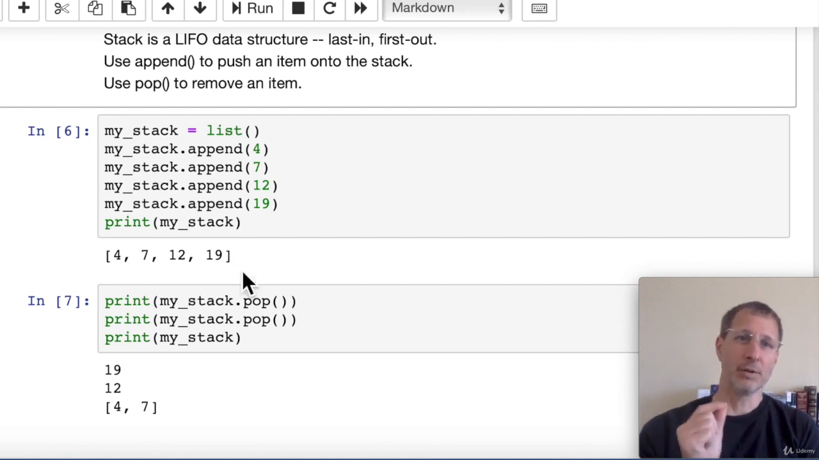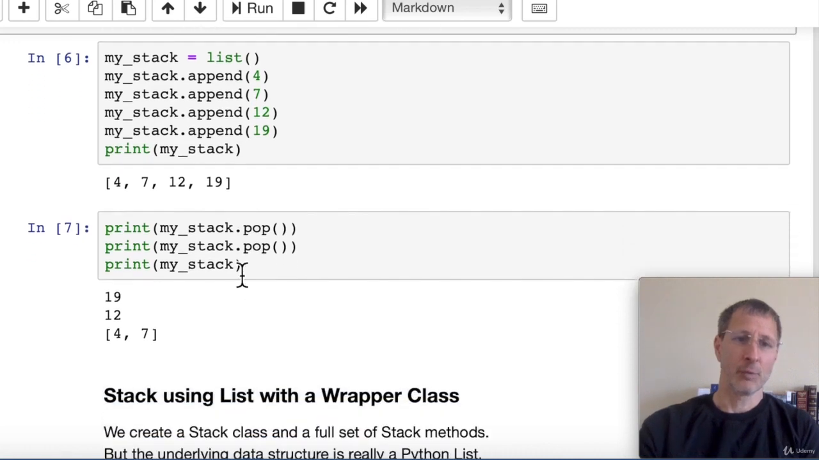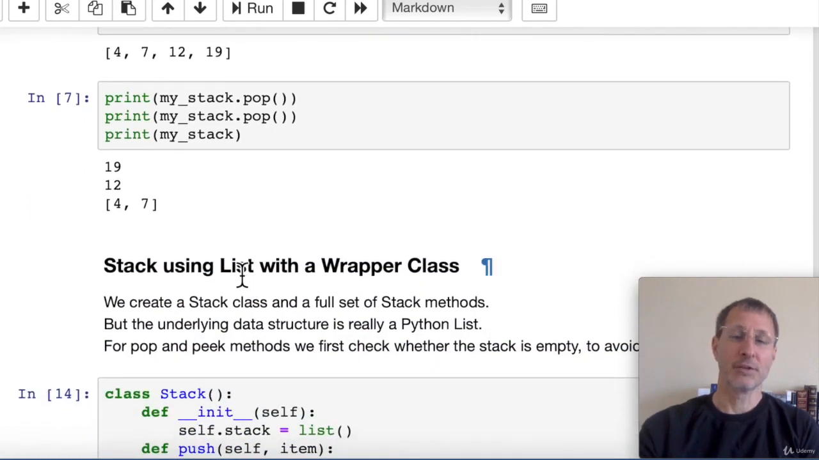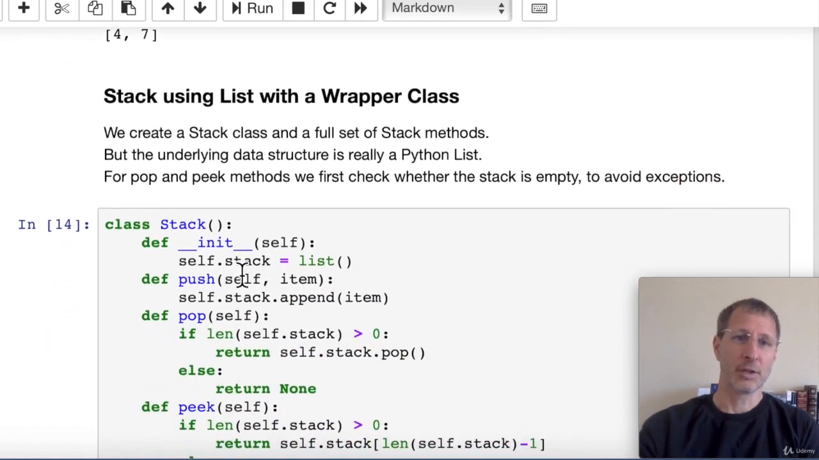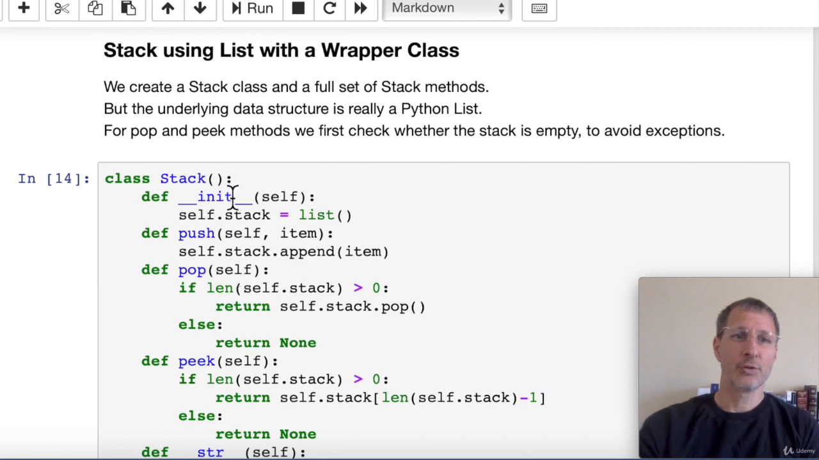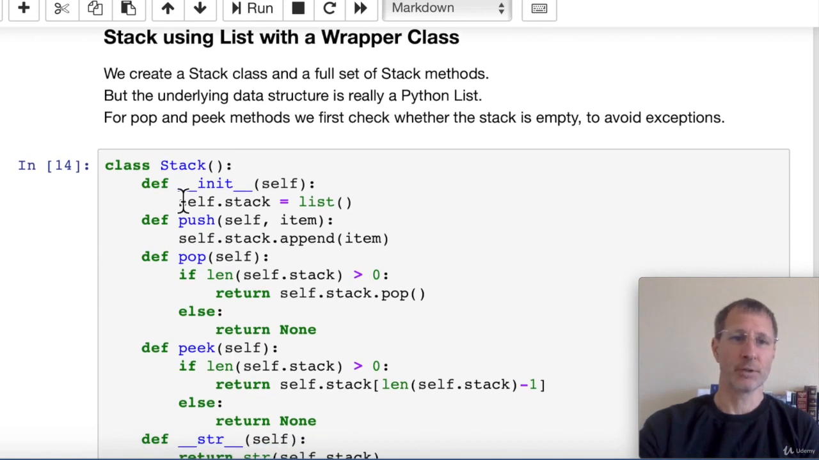However, it's using a Python list. Now if we wanted to write a wrapper class so that we can add some additional functionality to our stack, that's actually not that hard. So let's take a look at how that can be done. Here's a stack using a list as the underlying data structure, but using a wrapper class so that we can rename our functions as we like, and we can also add additional functions and features to our stack. So we'll start with a constructor, an init function, and this basically just has a new list. It creates an empty list just as we did before.